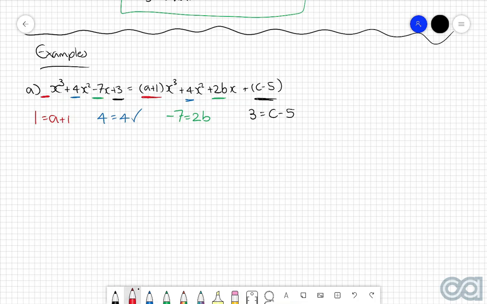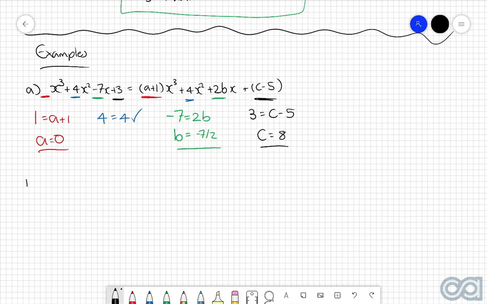So first things first, if 1 is equal to a plus 1, we know that a must be equal to 0. Then if negative 7 is equal to 2b, then b will be equal to negative 7 over 2. And then finally, if 3 is equal to c take 5, then c is equal to 8.